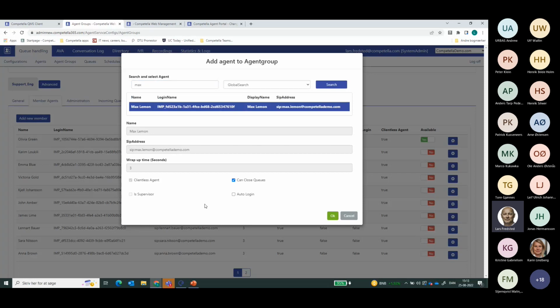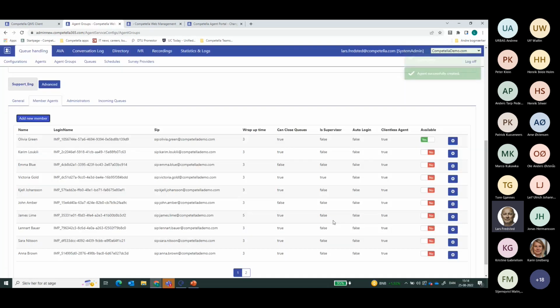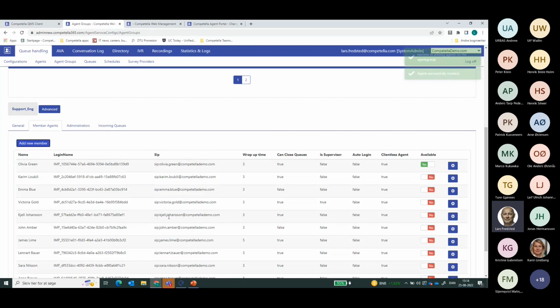I can also control what kind of access he has as an agent, whether he is able to close the queues, if he's a supervisor, and more. When I add him now, he is connected to this particular agent group. It means that as soon as he logs in to either the contact center work group or the contact center enterprise, he will be able to receive calls as an agent.